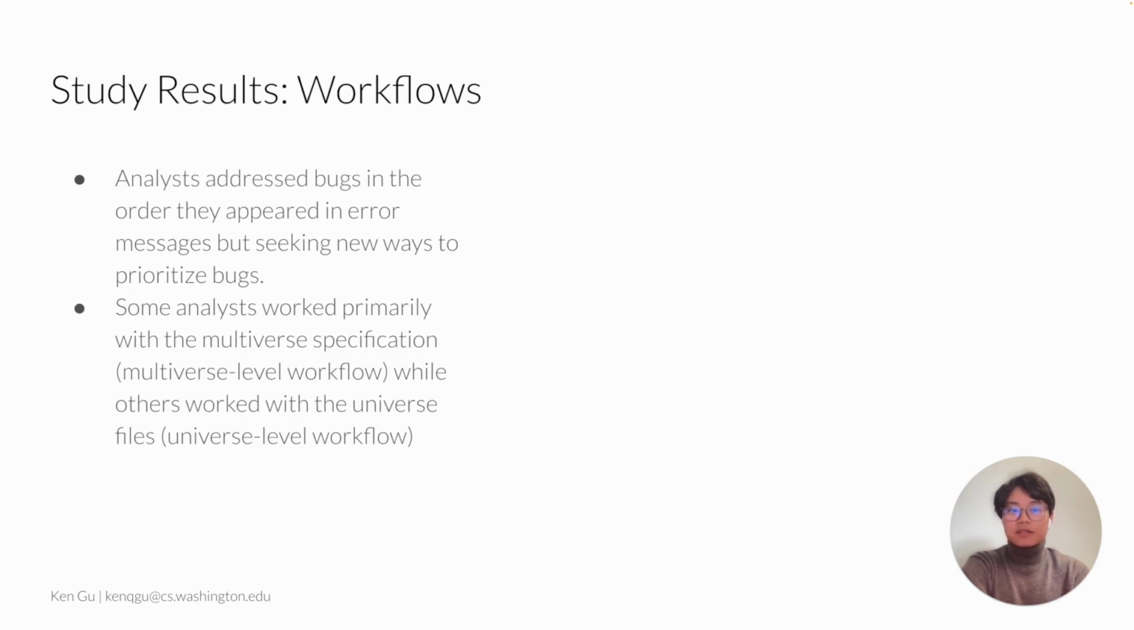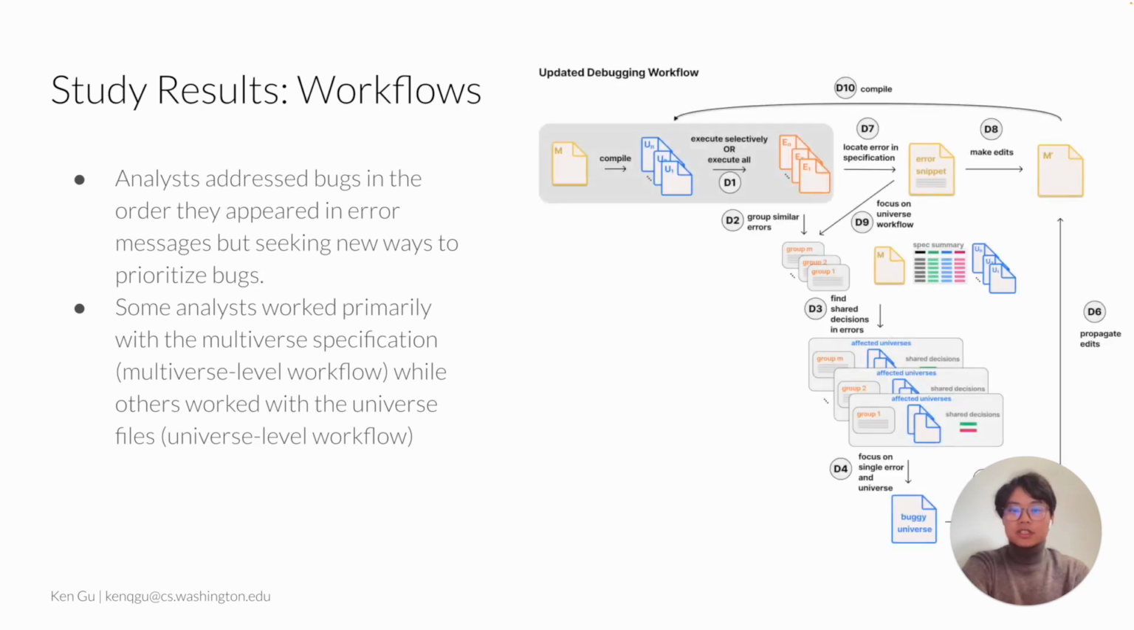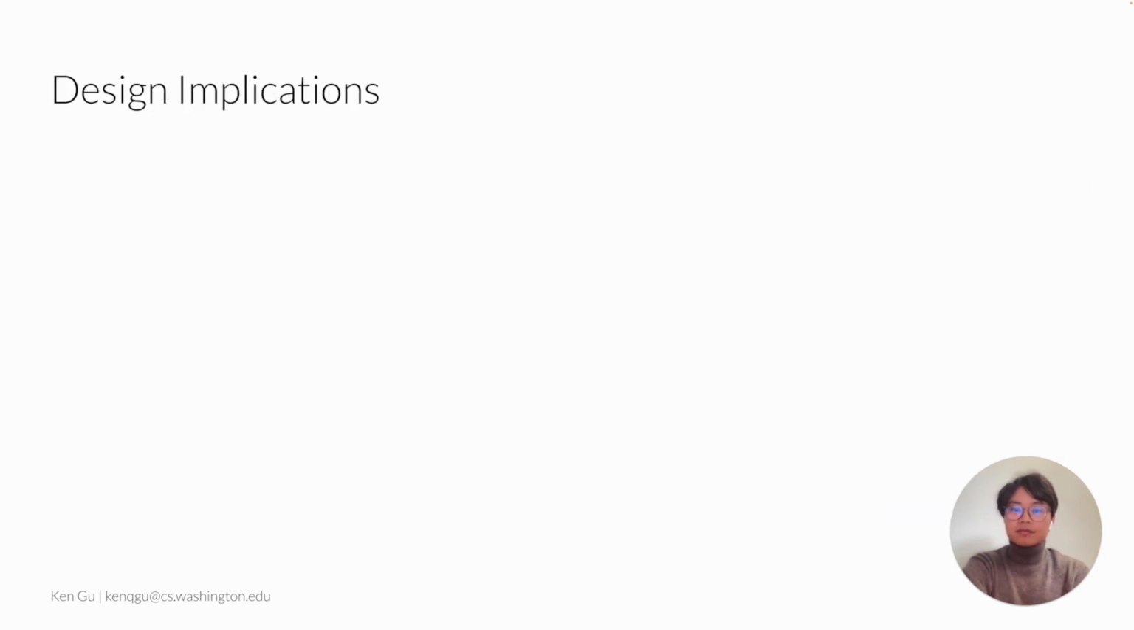Analysts often started by fixing the first error message, but desired a more strategic way to prioritize bugs. They expressed interest in grouping errors together and identifying shared decisions in errors to better understand the bug's impact on multiple universes. We synthesized our observations into a new model of debugging workflows. Moreover, based on these findings, we highlight 4 main design implications that can enhance the effectiveness of multiverse analysis tools, some of which Multiverse Debugger addresses.